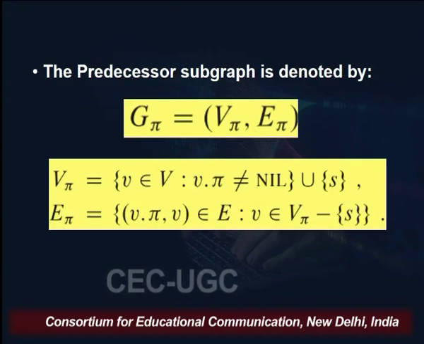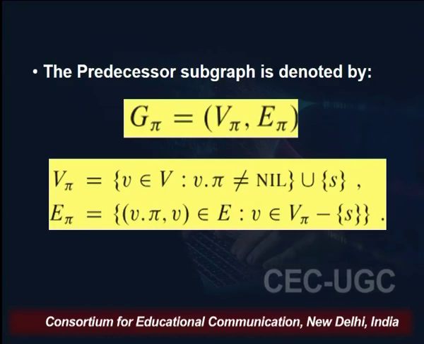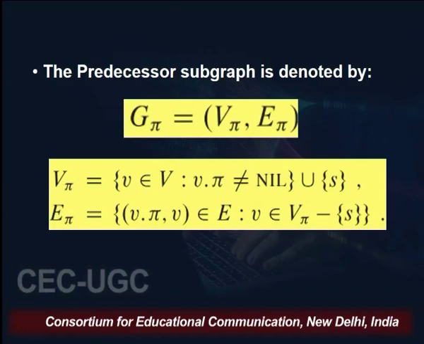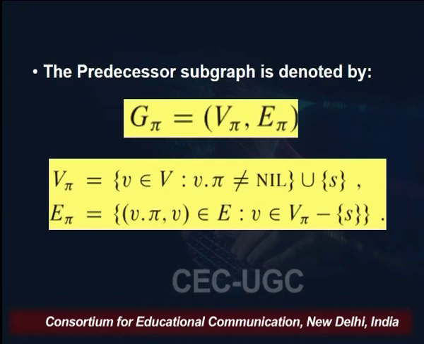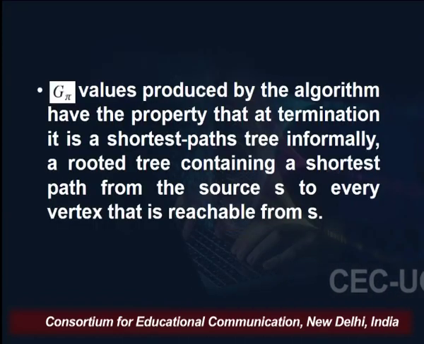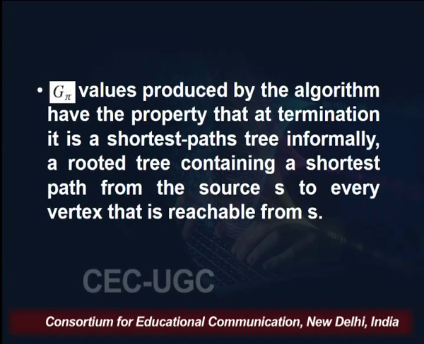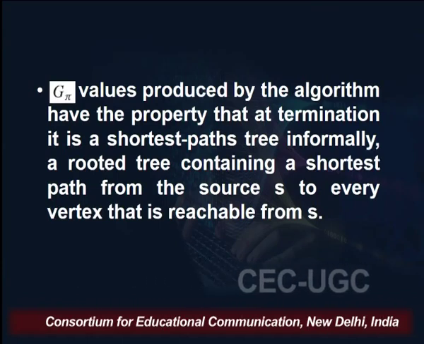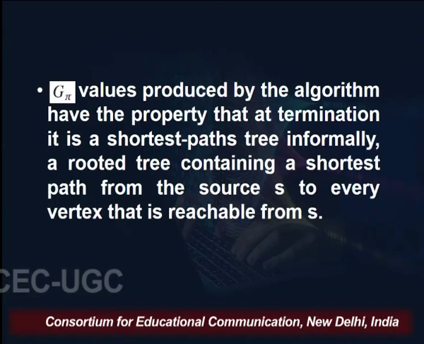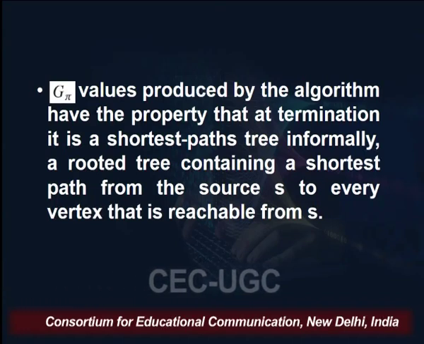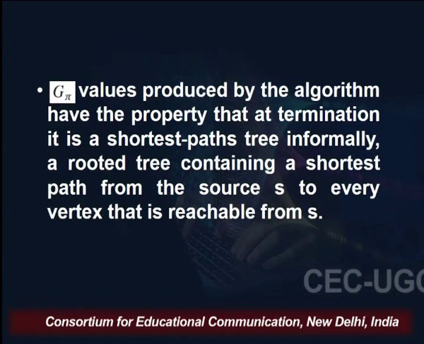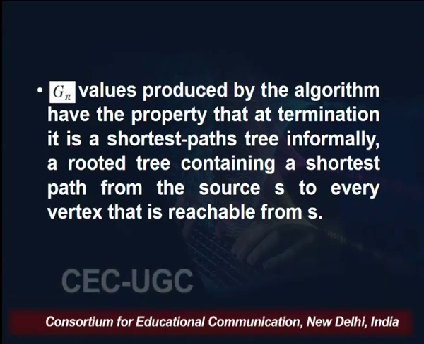So, the predecessor subgraph will give you the predecessor vertex as well as the predecessor edge, which means we will be able to trace our shortest path backward. G of pi basically holds the values produced by the algorithm, and this G of pi has the property that at termination it is the shortest path tree. Informally, we can say that it is a rooted tree containing a shortest path from the source to every vertex that is reachable from S.